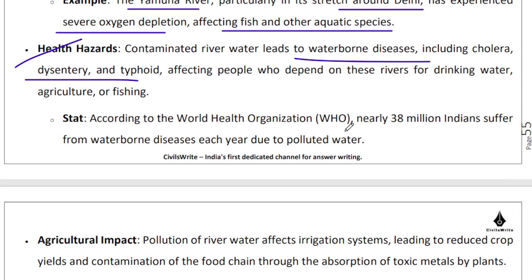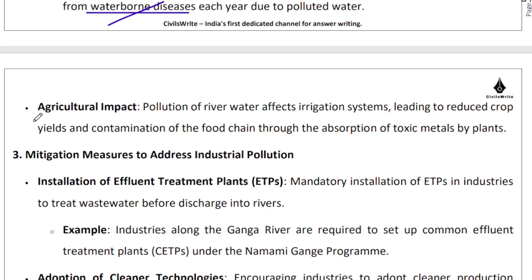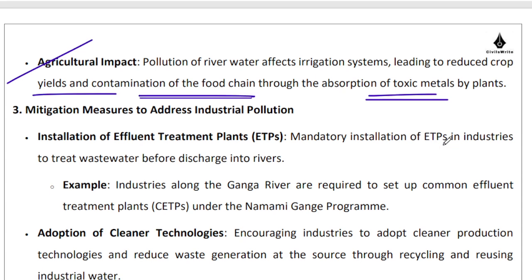So, for instance, WHO mentions that 38 million Indians suffer from waterborne diseases due to ingestion of polluted water. Impact on agriculture will also be negative, in the sense that if farmers are using these contaminated sources of water for cultivation, for irrigation, so yields as well as the food that you're finally growing will be contaminated with toxic metals. And when you pass those products through, let us say, a testing mechanism, then those products will fail, and that will hurt India's image as a producer of safe to consume food items.